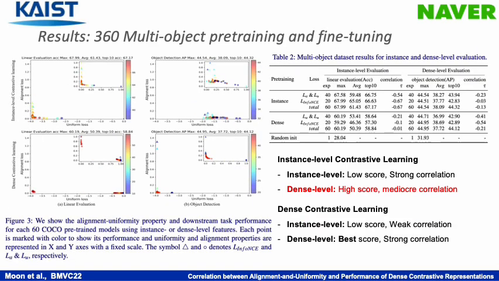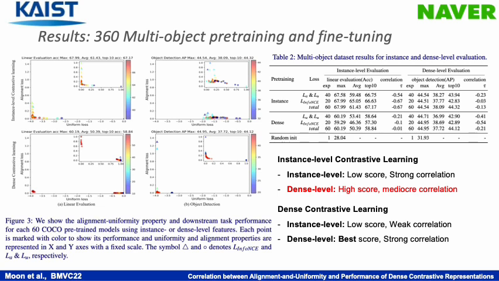We conduct instance level evaluation on COCO pre-trained models. The alignment uniformity properties were measured using the global average pooling feature on the COCO test set while performing linear evaluation using the STL10 dataset. As shown in Figure 3a and Table 2, the trends of instance level CL showed strong negative correlations.